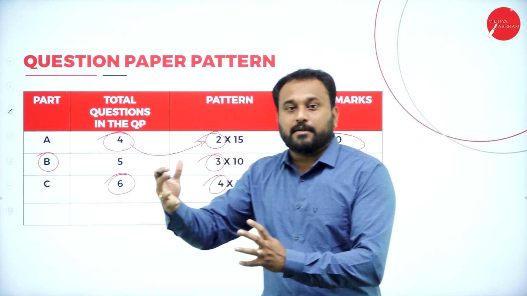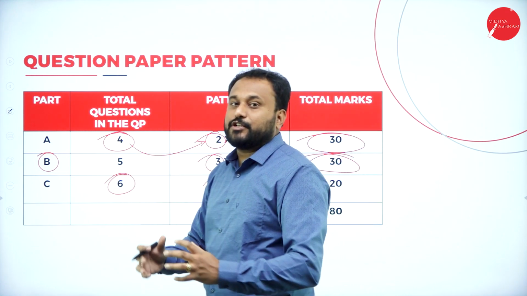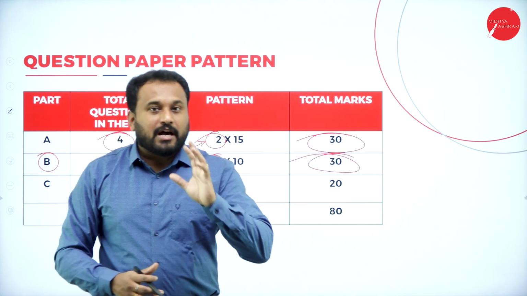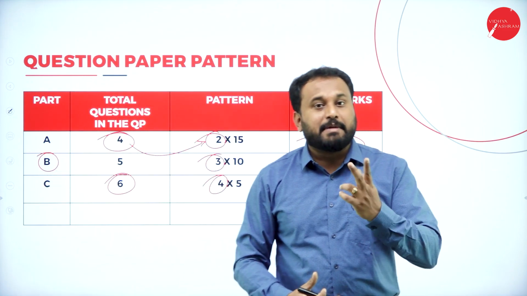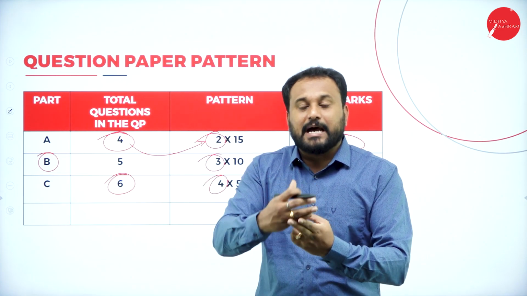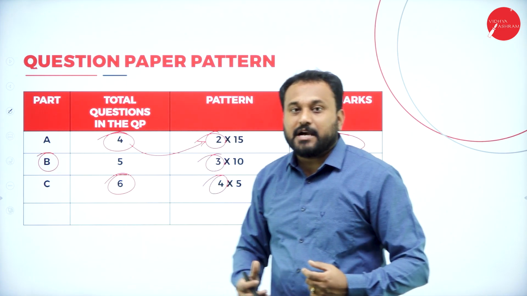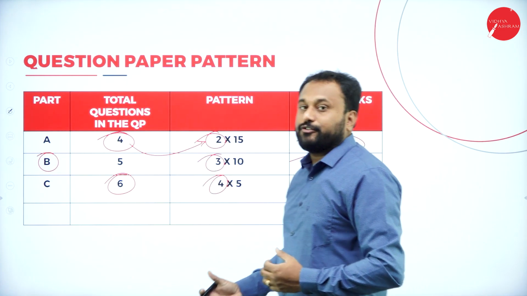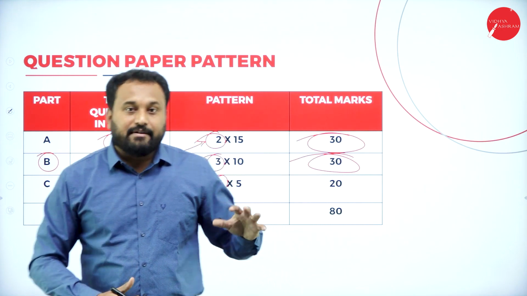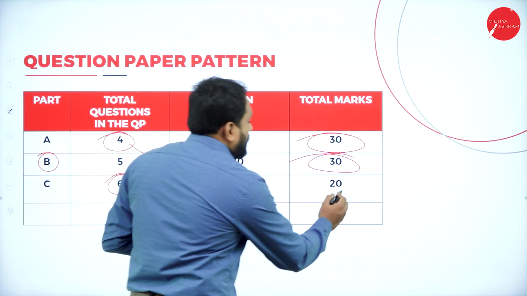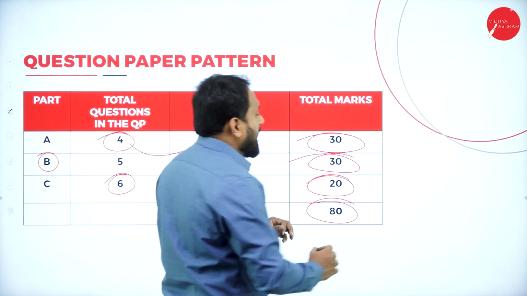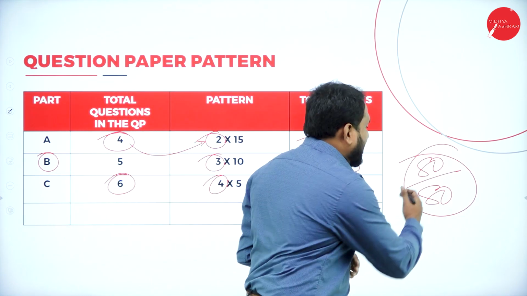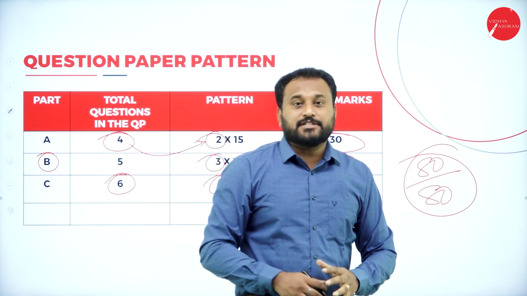The reality you need to understand is that in one of the chapters, a 5 marks question is repeated. That means there are 2 5-mark questions, and the same chapter will not have a 15 marks question. So 4 into 5 is 20, and totally we have 80 marks. That means if you watch our videos, you'll be getting 80 on 80, and that is our promise to you all.